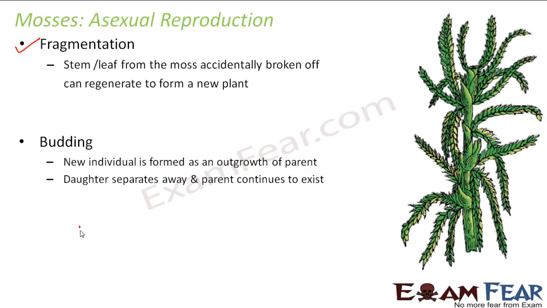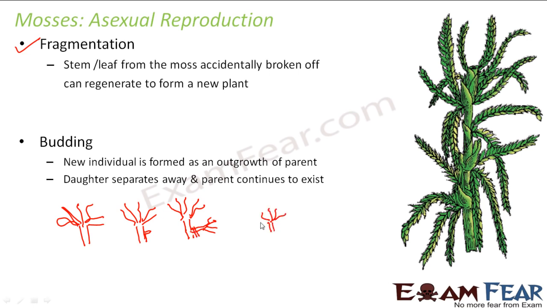So in hydra also, you remember, this is how hydra looked like. Let us suppose this was hydra. Now in this hydra, a small outgrowth develops like this, and then this small outgrowth will gradually start growing like this, and then this will separate out from here and it will form a new organism. So that is how budding took place. This budding phenomenon also happens in case of mosses, where a small outgrowth is seen on the parent plant, and then that outgrowth starts growing as a new plant and finally separates out from the parent.